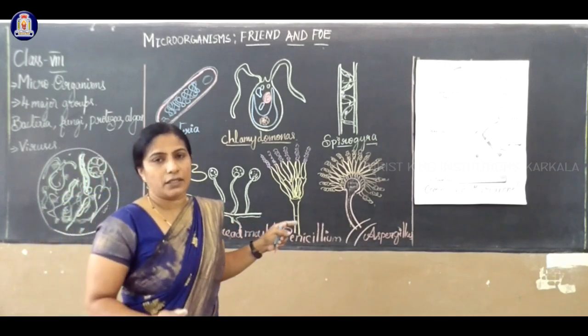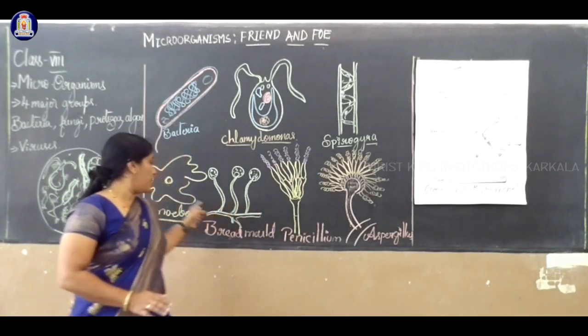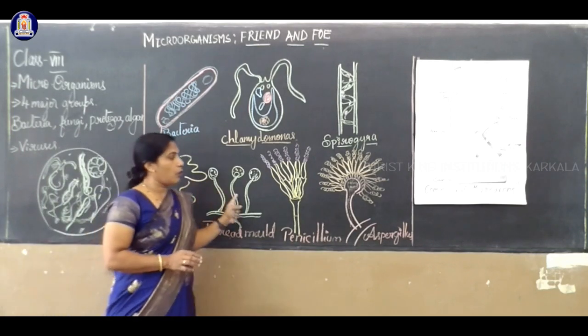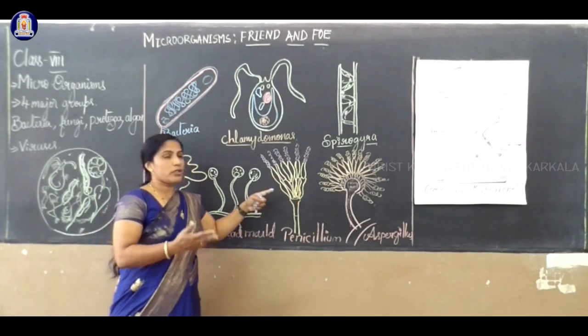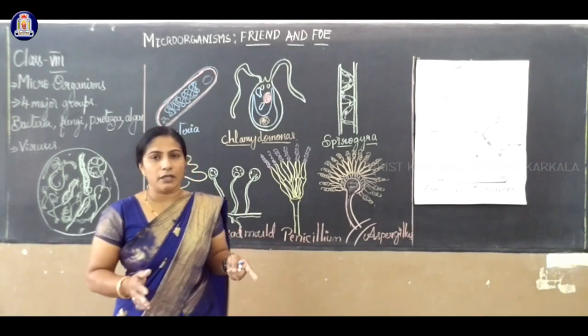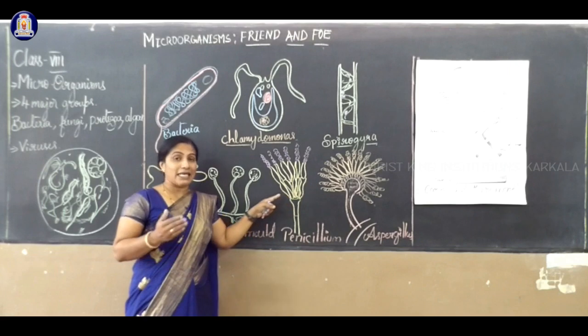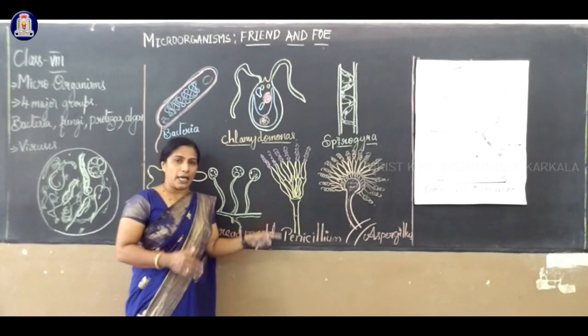Amoeba, a floating structure. There is no specific shape for amoeba. It is also a microorganism. Now there are these three. The looks are different, like a drawing. Are these also organisms? Yes, they are microorganisms.